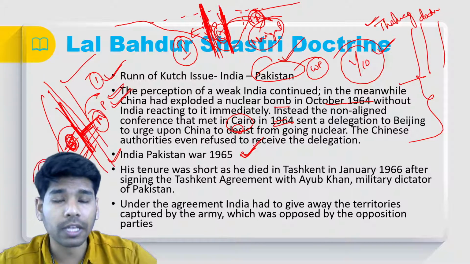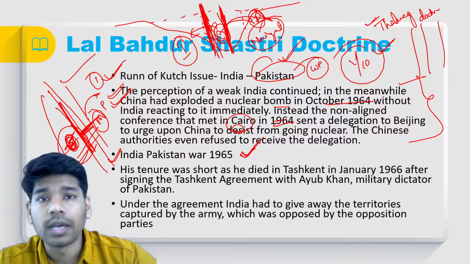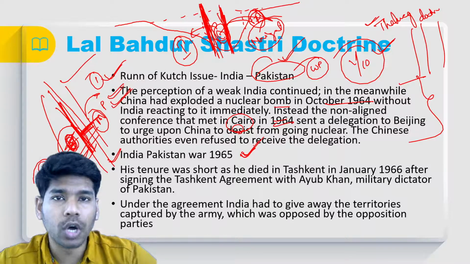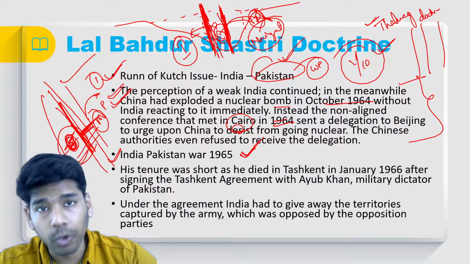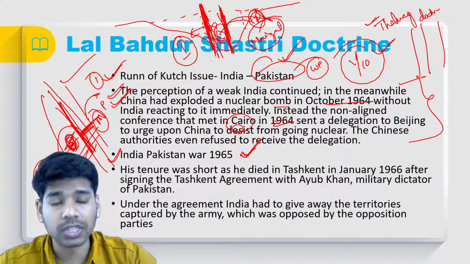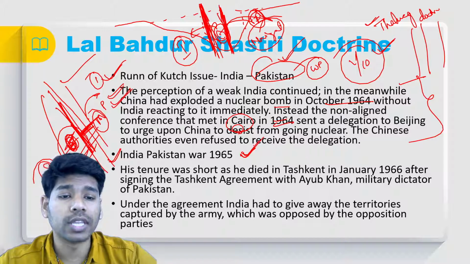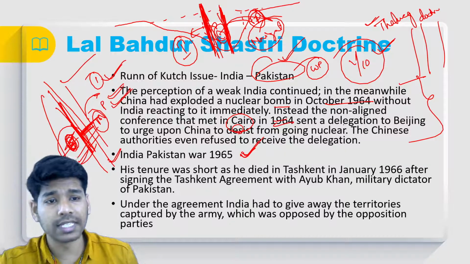During that time, Russia came to address the bilateral issues and to negotiate peace between India and Pakistan. Both countries were invited to Russia, to Tashkent. So we call it the Tashkent Declaration or the Tashkent Agreement. That happened in 1966.